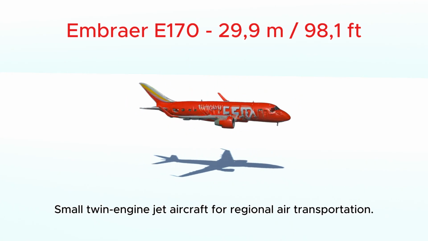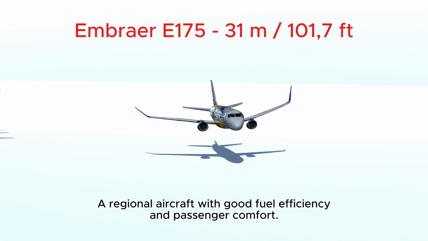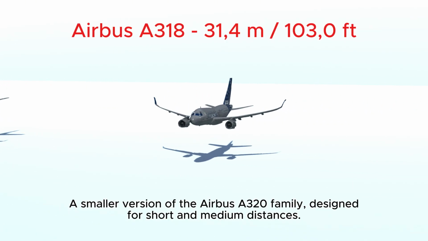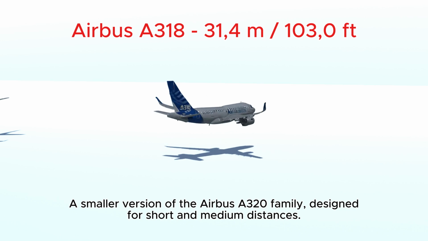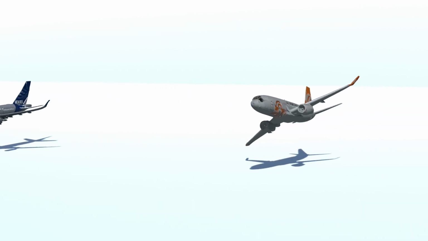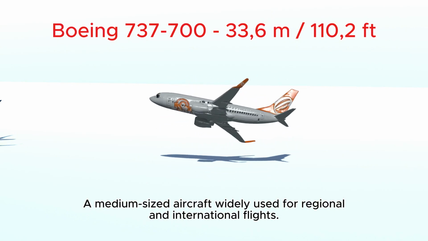Small twin-engine jet aircraft for regional air transportation. A regional aircraft with good fuel efficiency and passenger comfort. A smaller version of the Airbus A320 family, designed for short and medium distances. A medium-sized aircraft widely used for regional and international flights.